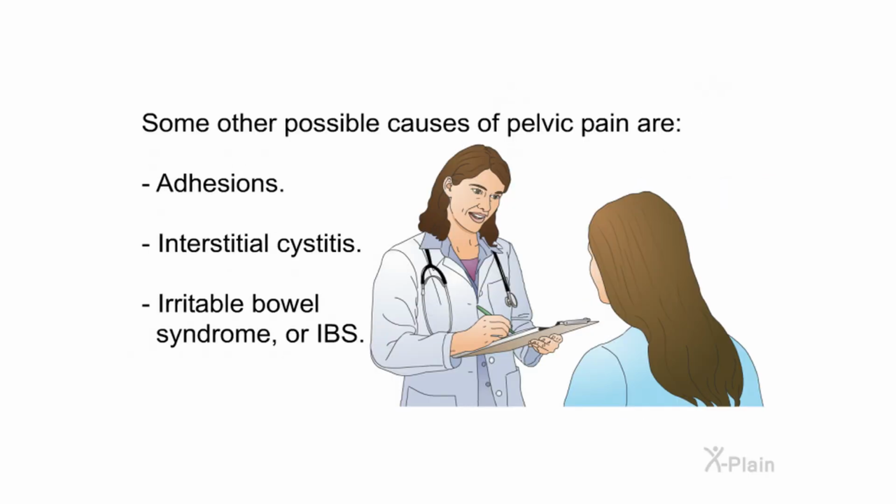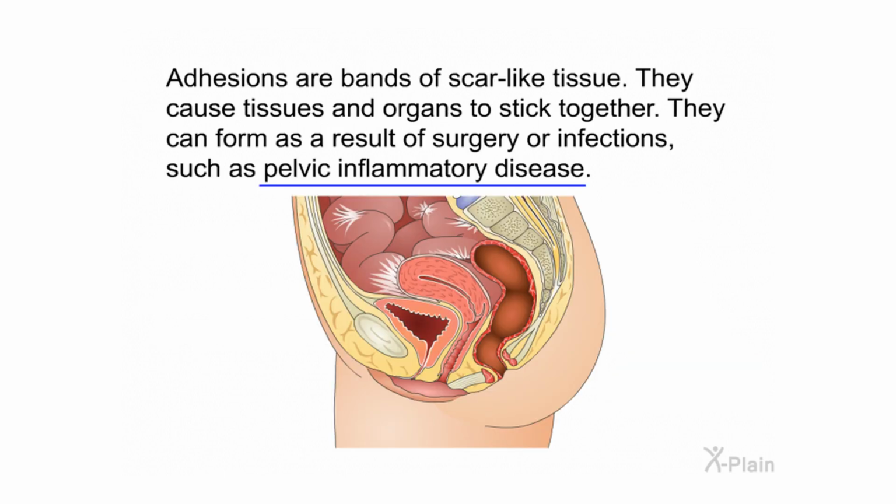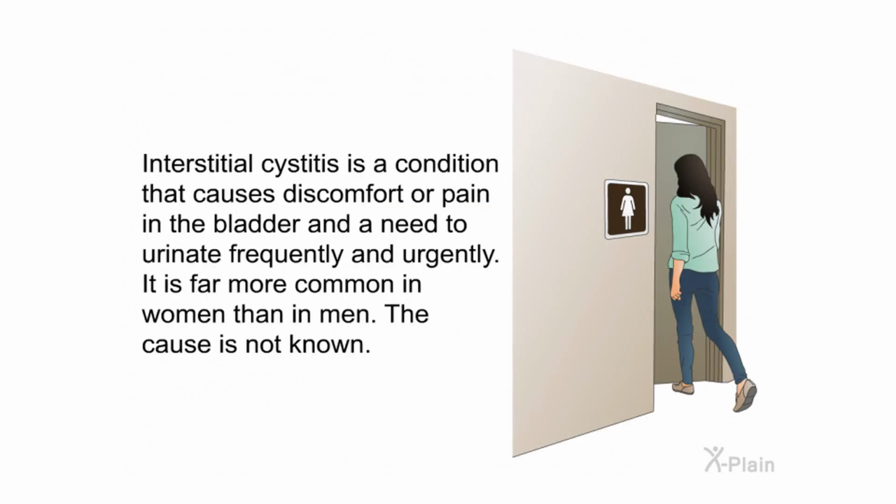Some other possible causes of pelvic pain are adhesions, interstitial cystitis, irritable bowel syndrome or IBS. Adhesions are bands of scar-like tissue. They cause tissues and organs to stick together. They can form as a result of surgery or infections such as pelvic inflammatory disease.